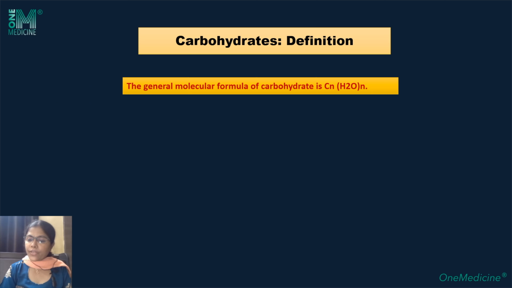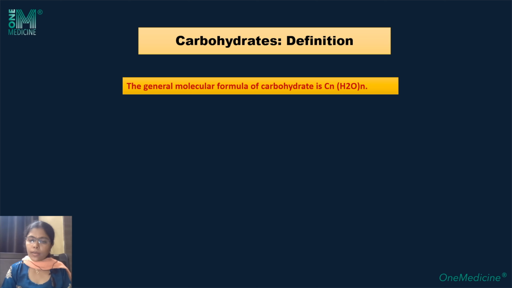Now, what are carbohydrates? By definition, initially they were defined by the general formula CnH2nOn, but it has been seen that this formula does not satisfy all the properties or criteria of carbohydrate. Even some organic compounds like acetic acid, having the general formula CH3COOH, is not a carbohydrate, but it satisfies this formula.